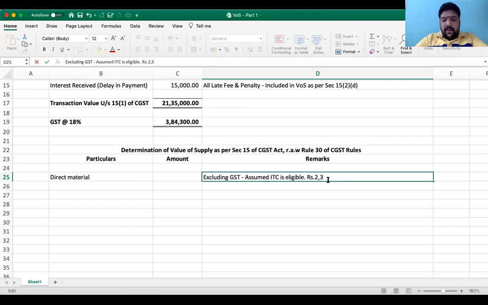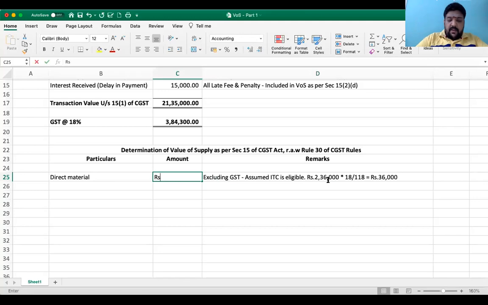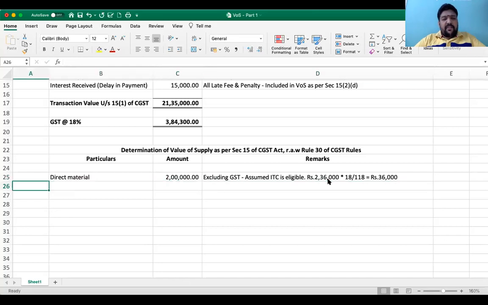Once he is eligible to claim ITC from the material 2,36,000, we are going to remove the GST portion into 18 by 118. We will get rupees 36,000, which is eligible for ITC. So the value of material will be rupees 2 lakhs. This is our starting point; working, reversals, all should form part of our answer.